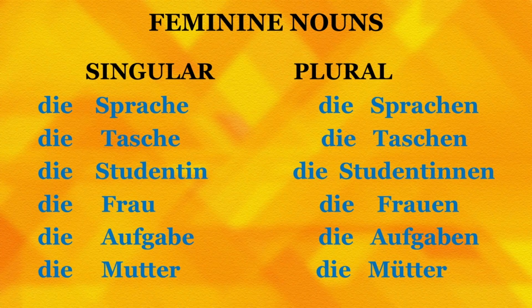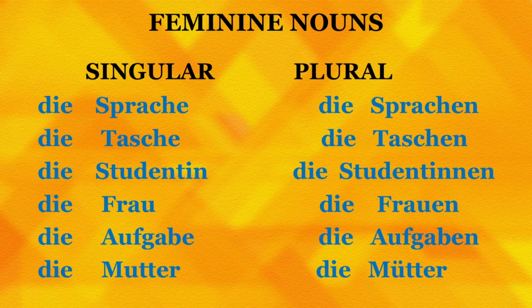Let's go ahead. Die Studentin. Remember what is the word used for girl student in German? Yes, it's die Studentin, and accordingly the plural form is die Studentinnen. Let's see the next word, die Frau. Die Frau in German means woman, and the plural form is die Frauen. So, die Frau singular, that is one lady, and die Frauen, many ladies, many women.